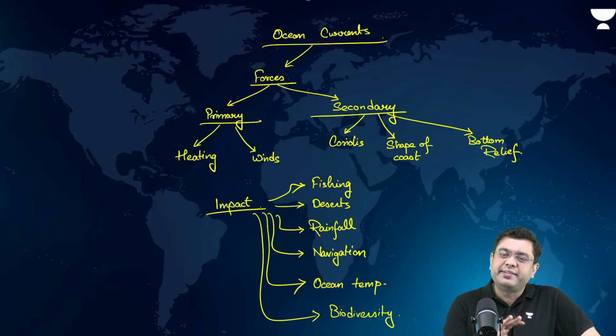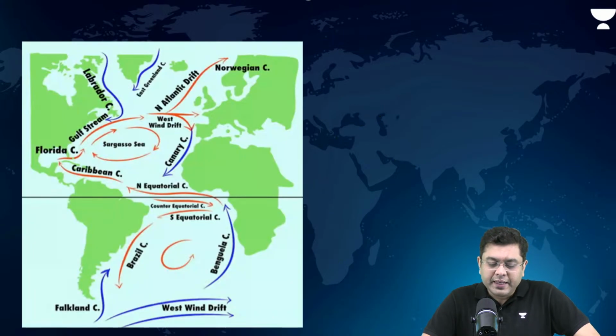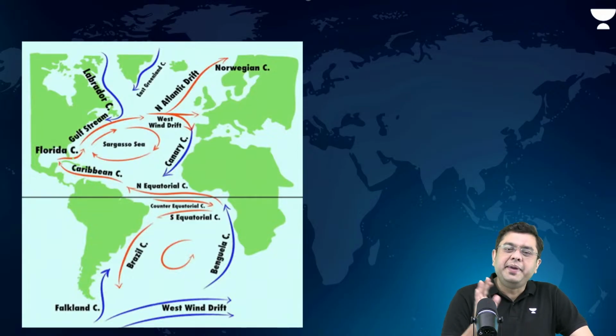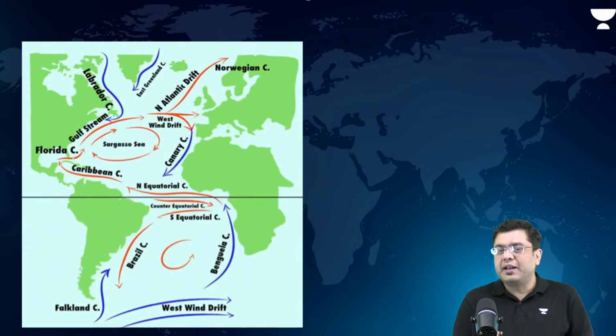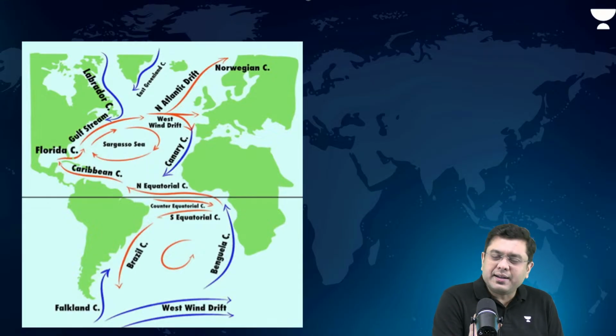These impacts in some way or the other can be framed. Now, these are some of the major ocean currents. In the case of the Atlantic, you have to keep in mind the warm and the cold currents. Get a schematic image of the Atlantic, Pacific, and the Indian Ocean. That practice should be very simple and straightforward. It won't require much effort.